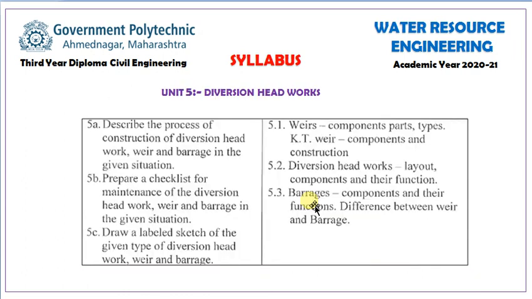Then we go for unit number 5, diversion headworks. Here we can discuss weirs, diversion headworks, barrage, different types of weirs, components of weirs, constructions, layouts, components and their functions, and the difference between weir and barrage. These are some points we have to discuss in this topic.